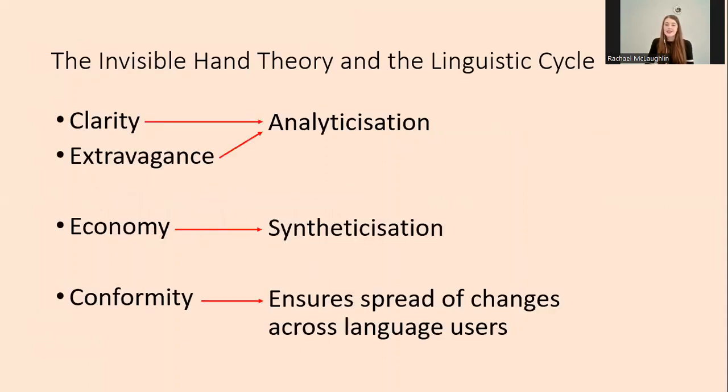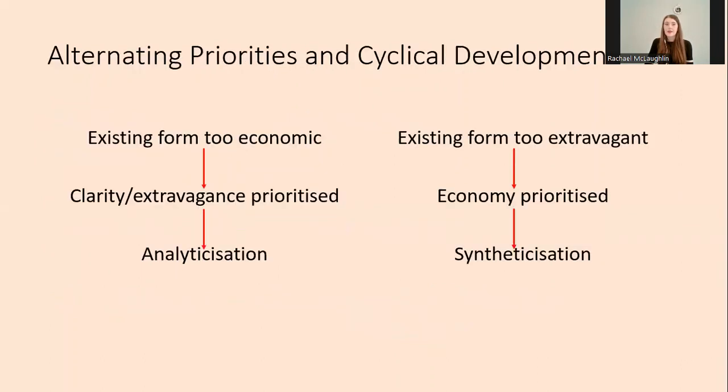So in relation to the linguistic cycle pattern, the maxims of extravagance and clarity can provide an explanation for analyticization, with the development of more analytic forms coming from the need and desire of language users to use a form which is more extravagant and or clearer than the existing form. The maxim of economy can provide an explanation for syntheticization, with the use of reduced pronunciations that expend less energy, resulting in forms that are more synthetic than their predecessors. The maxim of conformity then ensures that these more analytic forms and more synthetic forms are spread across language users.